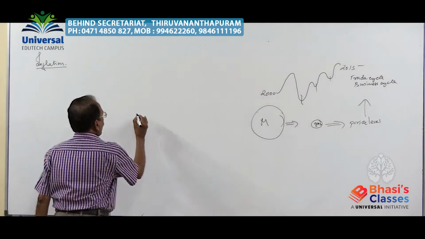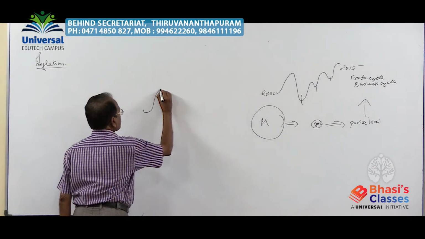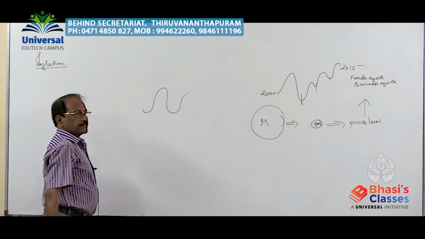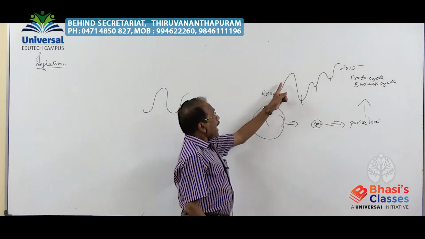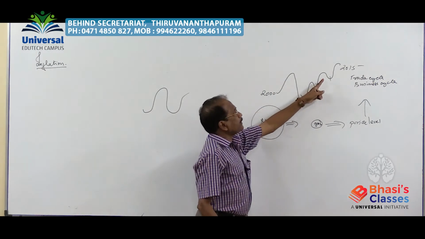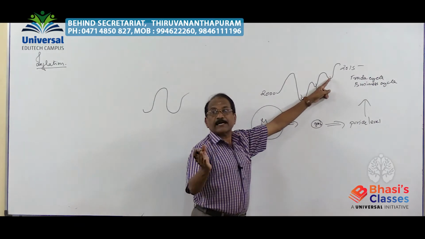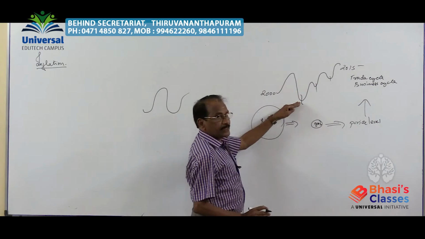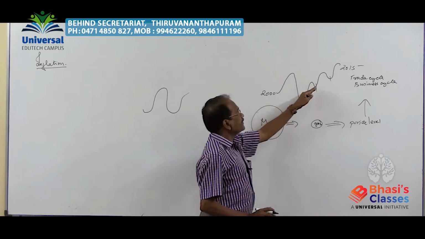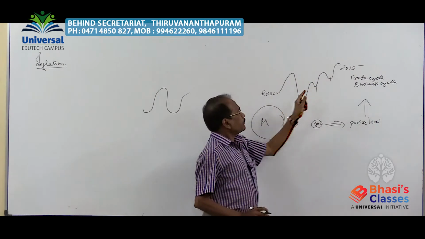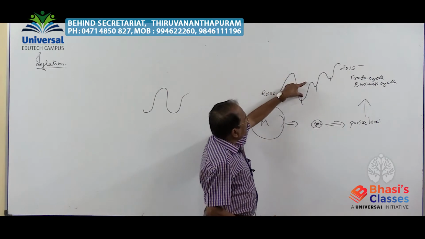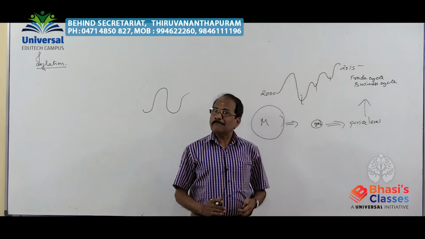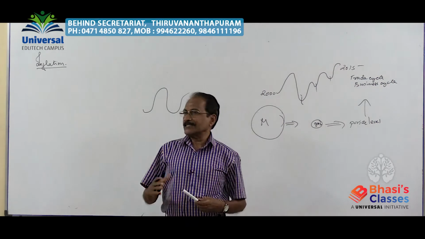So when you take one cycle, this is one cycle. The amplitude of each cycle may vary from one cycle to the other. This is the first cycle, the second is very short, the third is another shape. Suppose the amplitude of each cycle may differ from one cycle to the other.